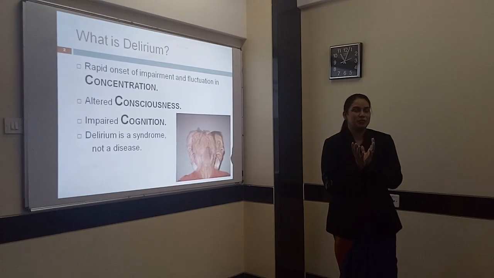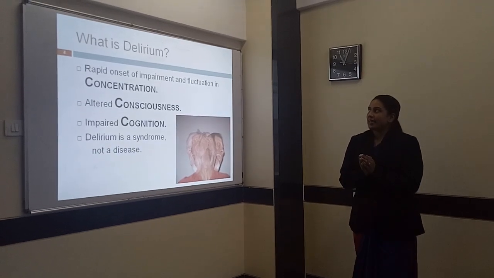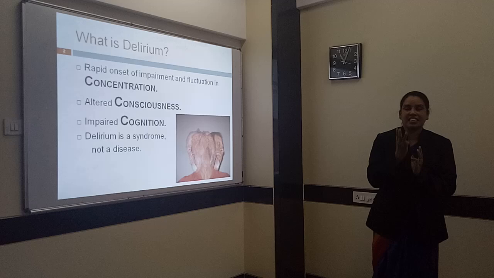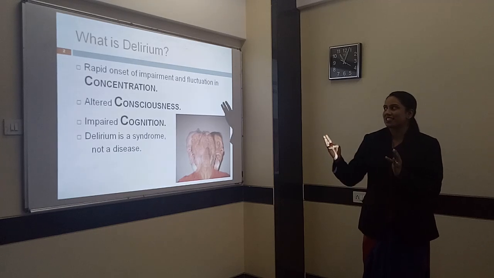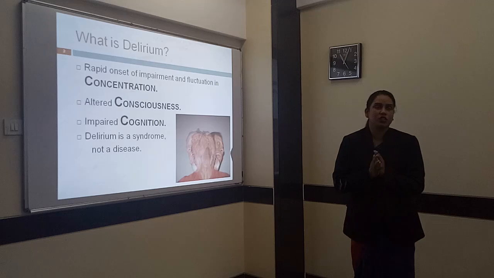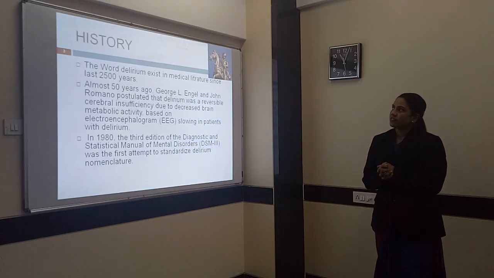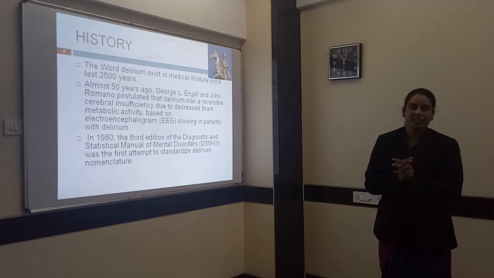Today I will discuss the topic of delirium. So what is delirium? Delirium is normally a brain disorder. It is a disturbance of the 3 Cs, that is cognition, concentration, and consciousness. So it is not a disease, it is a group of syndromes. Next we will see the history of delirium.